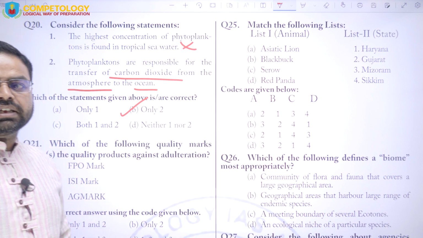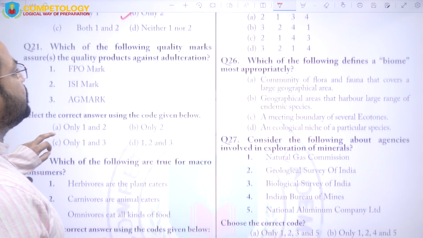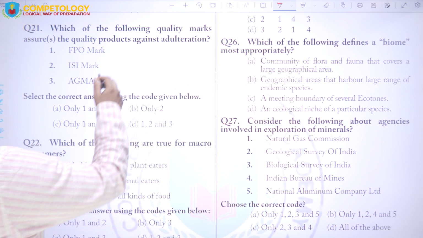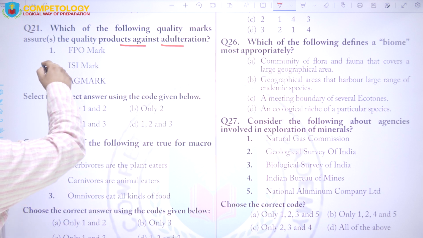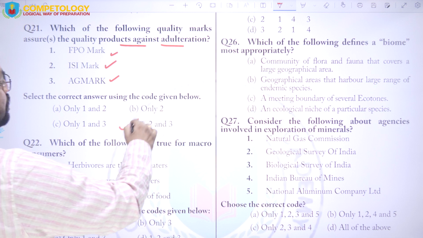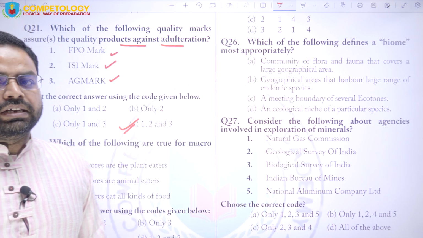Now come to the next question: which of the following quality marks assures quality products against adulteration? FPO mark, ISI mark and Agmark. All three are for the same purpose, that is, quality products against adulteration.